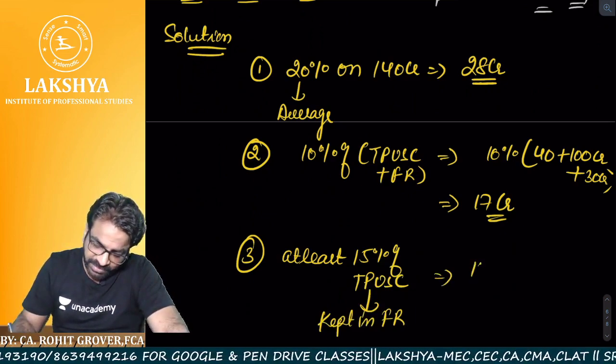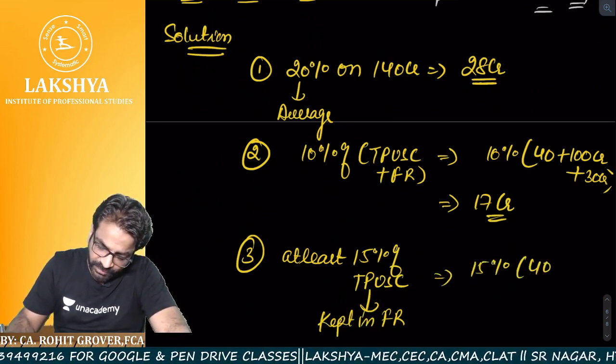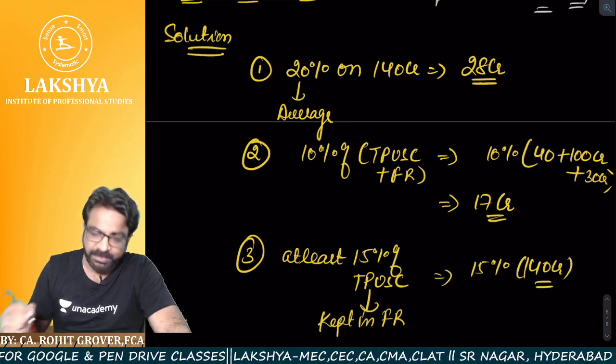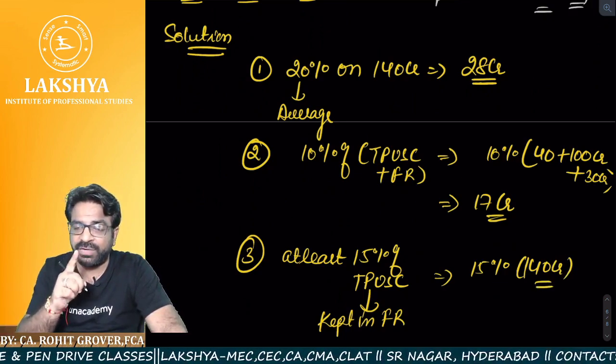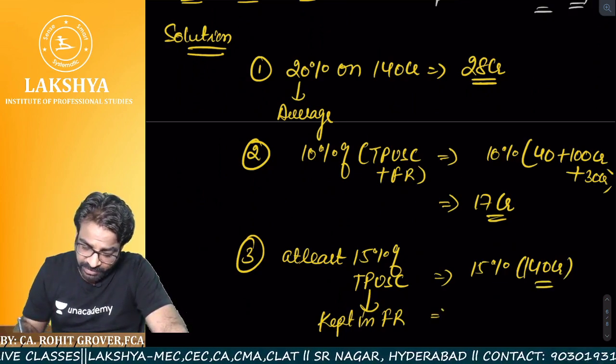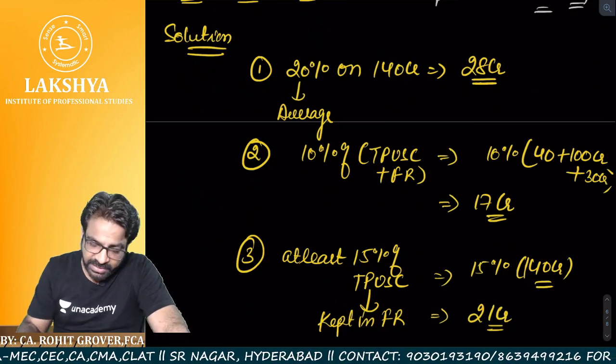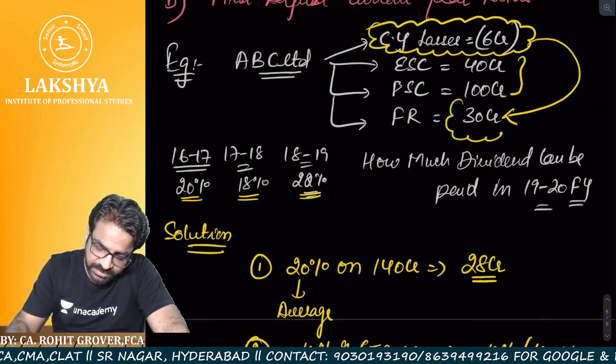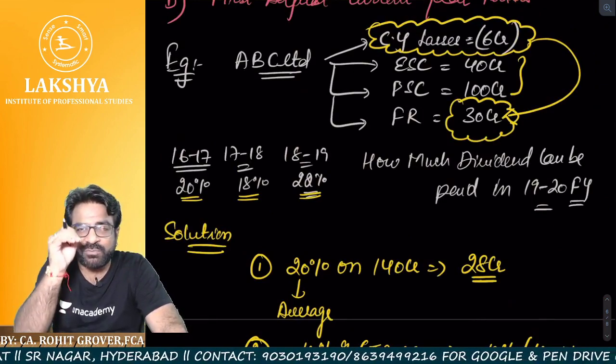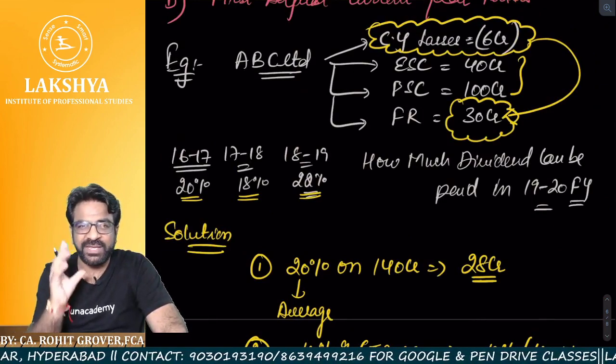Now, what is 15% of 140 crores? 15% of only the total paid up share capital, no free reserves. So 30 crores will not be added. 15% is, if I'm not wrong, 21 crores. So out of 30 crores of reserves, 21 crores we have to keep in the free reserves.